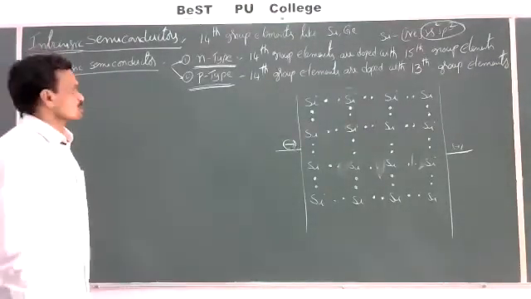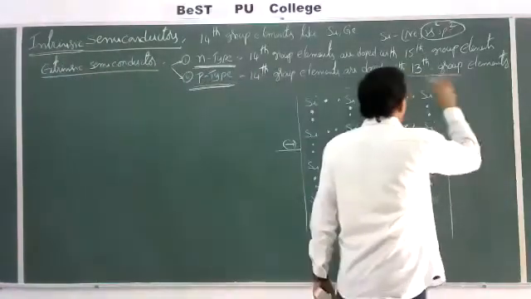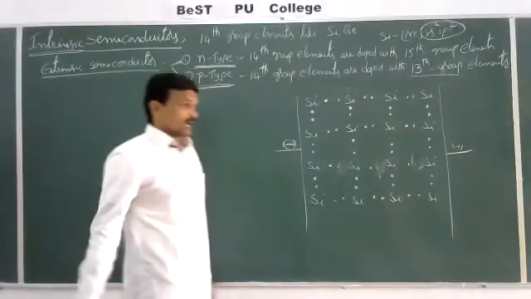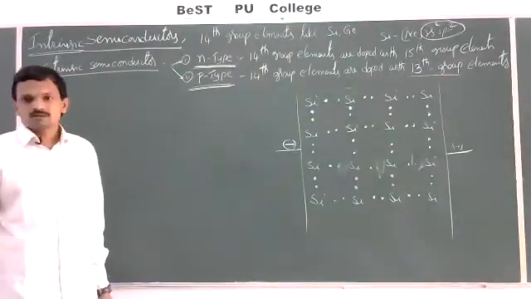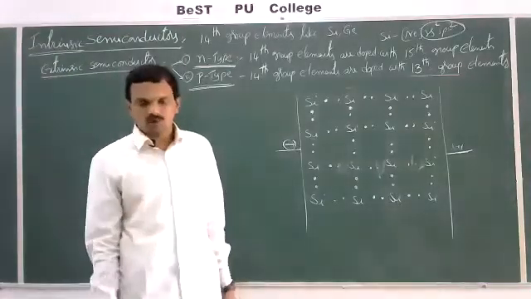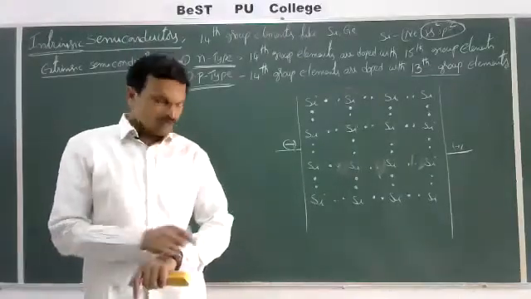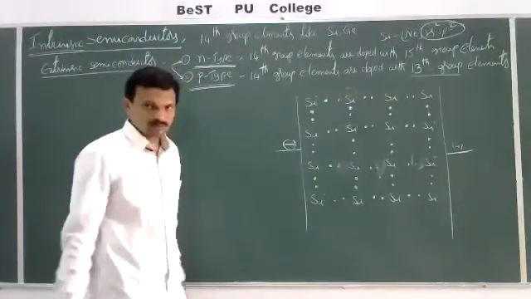Why it is called as p-type semiconductor? Let us see. What are 13th group elements? Like boron, aluminum, gallium, like this. So when 14th group elements are doped with 13th group elements like boron, aluminum or gallium, then we will get p-type semiconductors.